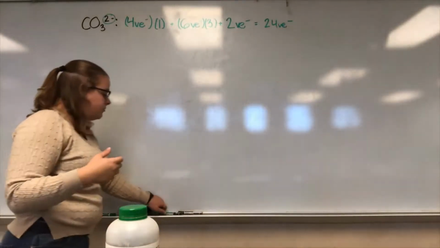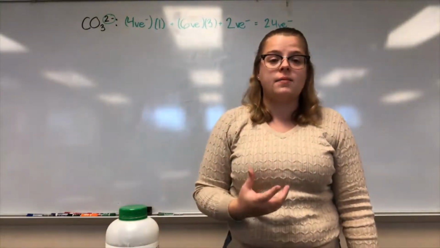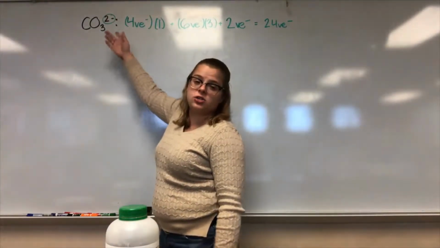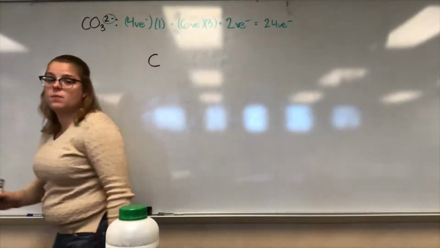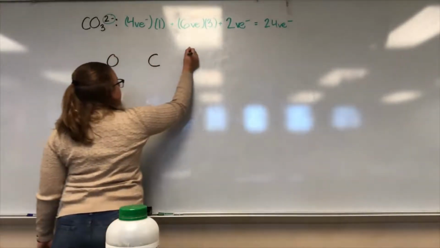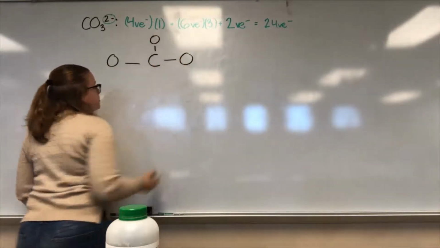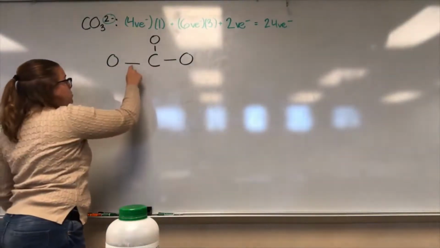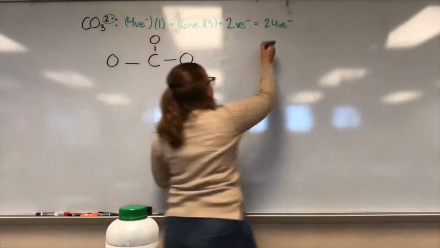So our next step is to figure out which one is our center atom. So the center atom, remember, is the atom that we only have one of in the compound. We have 1 carbon, 3 oxygens, so carbon is our center. And then we put our surrounding atoms around the center. And we got 3 oxygens. And we connect those with bonds. So remember, 1 bond equals 2 valence electrons. So we use 2, 4, 6 total valence electrons to make those bonds. So we'll subtract that from our total.